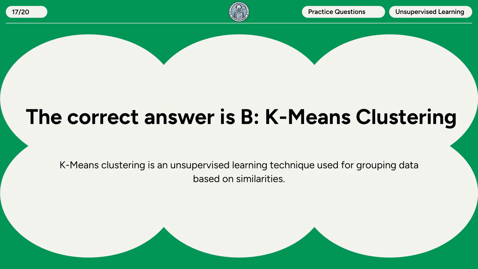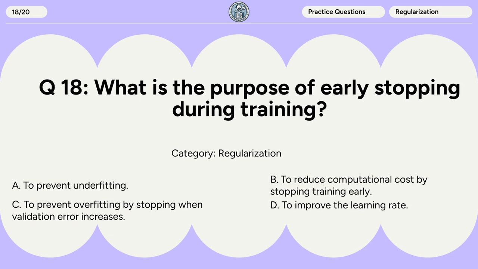Question 18. What is the purpose of early stopping during training? A. To prevent underfitting. B. To reduce computational cost by stopping training early. C. To prevent overfitting by stopping when validation error increases. D. To improve the learning rate.